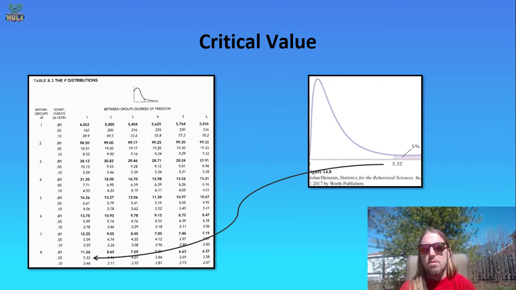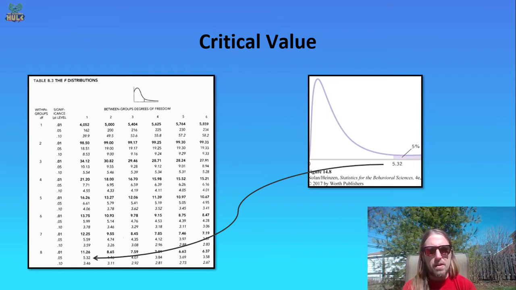In this case, both of our independent variables were 2 levels, so it works out easily. We have 1 between groups degree of freedom. We also know that our within groups degrees of freedom was 8. There are 3 people in each cell, 3 minus 1 for each cell, 2 plus 2 plus 2 plus 2, and so our cutoff value for these particular data is a 5.32.